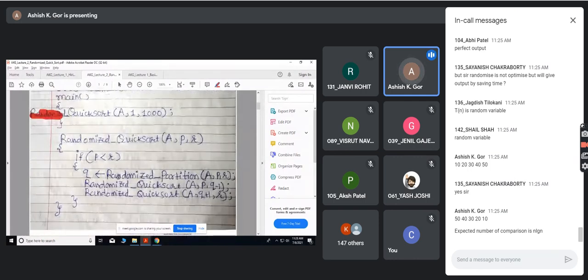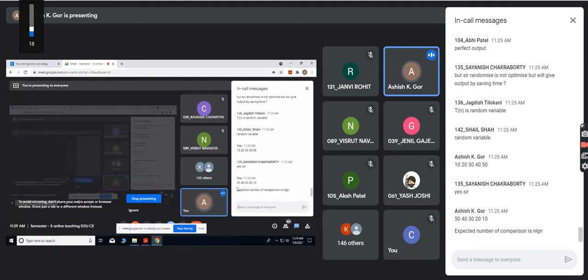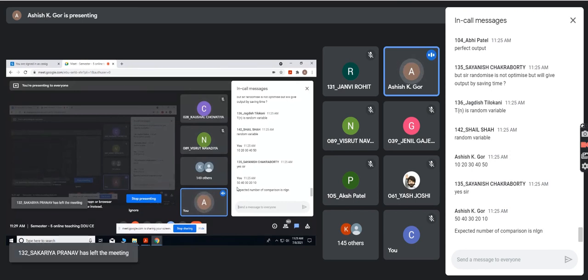So what is a randomized quicksort function? Remember, I am not concerned about how you implement a quicksort, because there are two ways generally I found from the students. Most of them take the last element as a pivot and compare every element with the last and then do the necessary things. Or somebody can start from the first and take two pointers, increment and decrement the first and second pointers, and then find the proper position. Both are correct. So that is a normal quicksort.